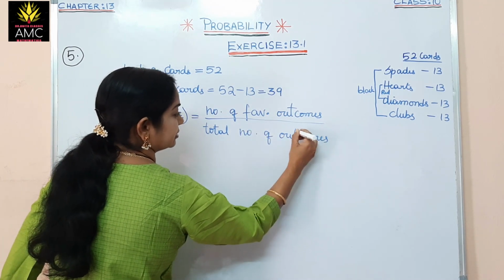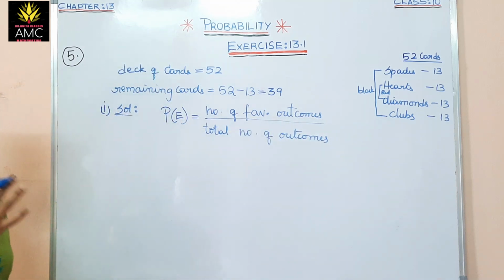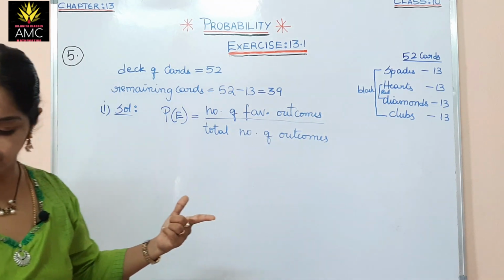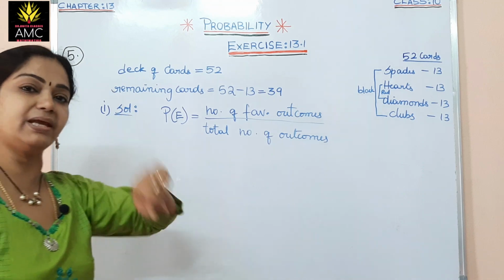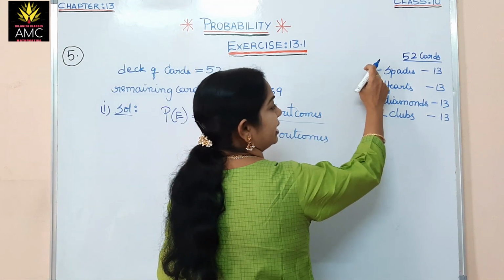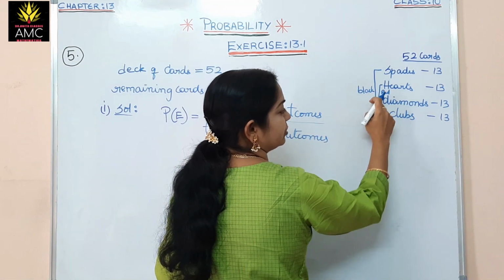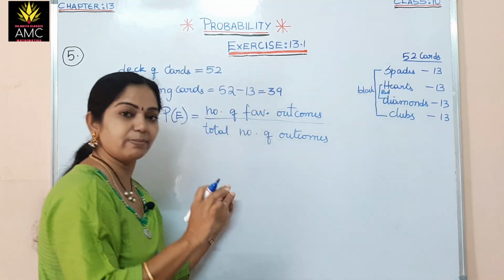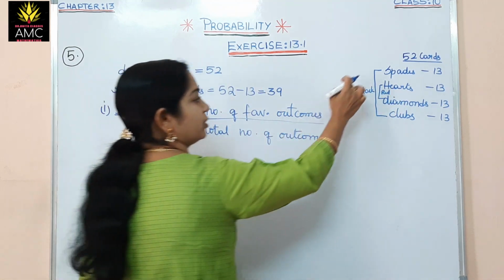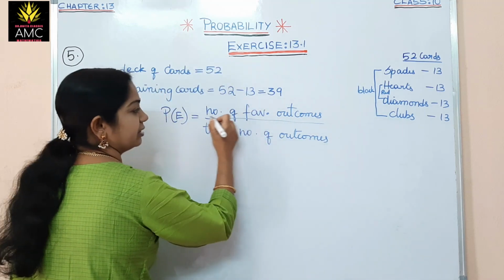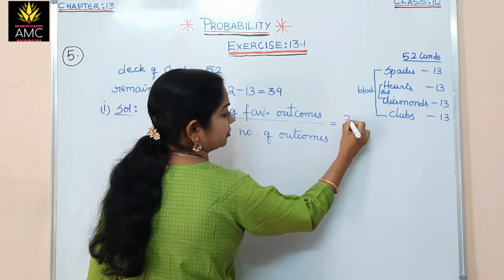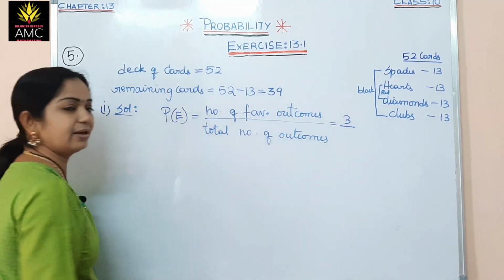Right. See here, now favorable outcomes are here. The question itself is the probability of getting an ace from the remaining pack. So, the aces are only 3: 1, 2 and 3. Hearts also has 4, but hearts has been removed. So, only 3 aces are there. So, the favorable outcomes are 3 upon total number of outcomes.